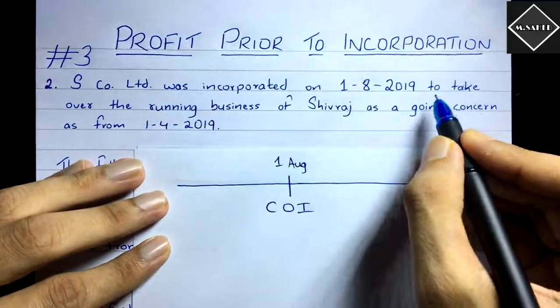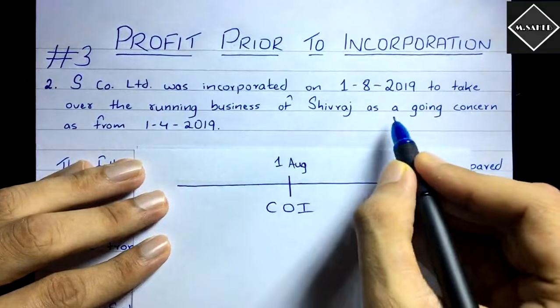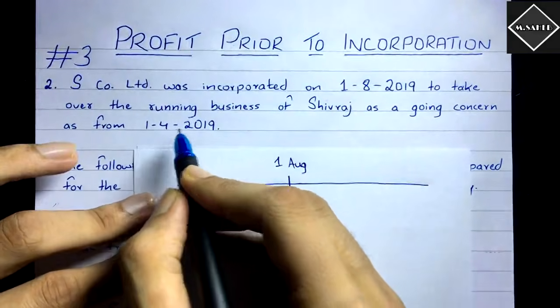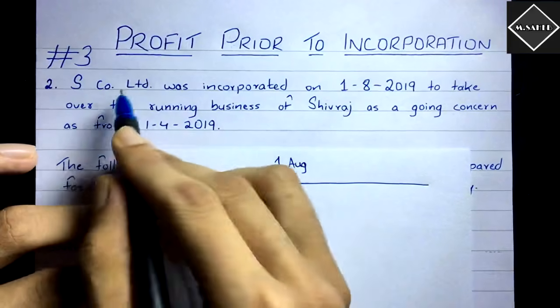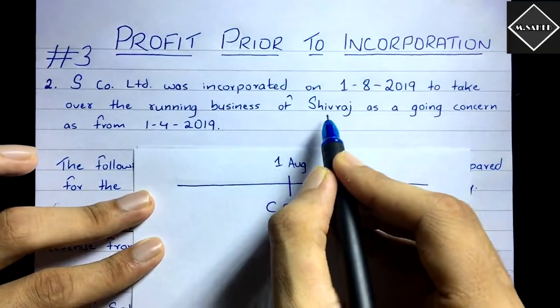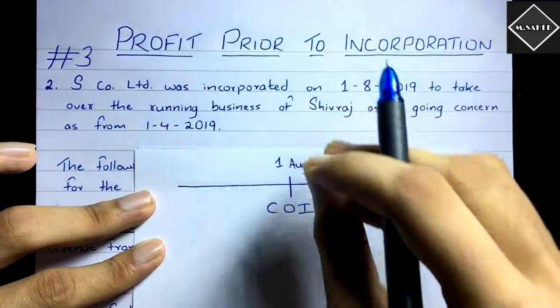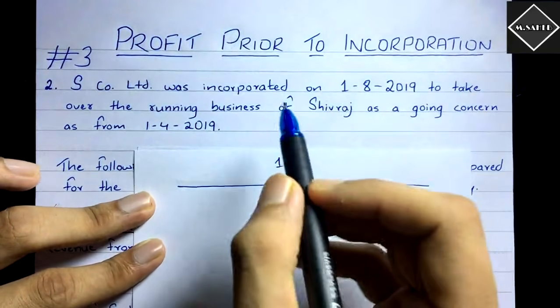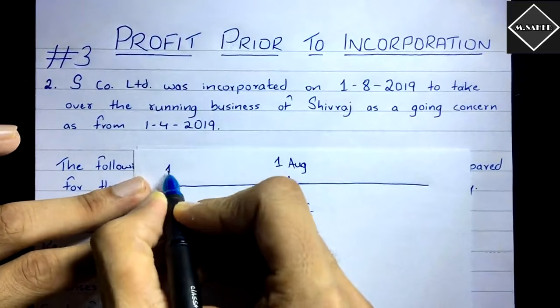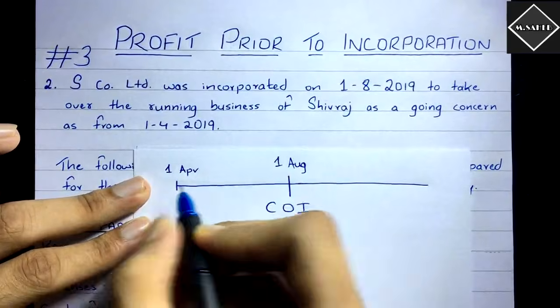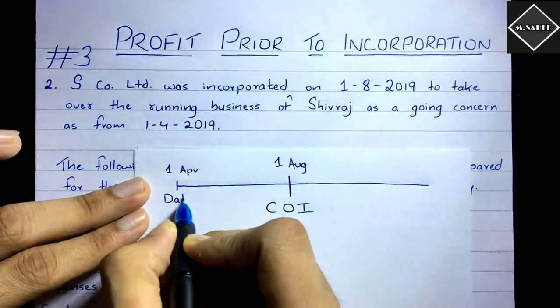And then they have said the company will take over the running business of Shivraj as a going concern as from 1/4/2019. So here they have said this company has taken over the business of Shivraj. It has acquired, or purchased, the business of Shivraj on 1st April. Fine, on 1st April. Now this is the date of acquisition.